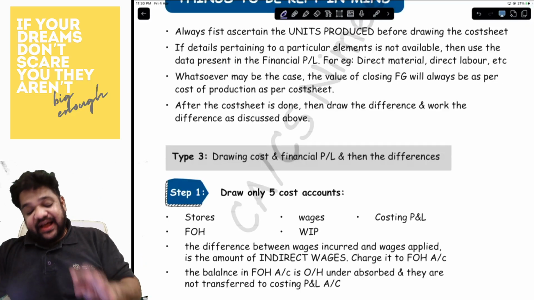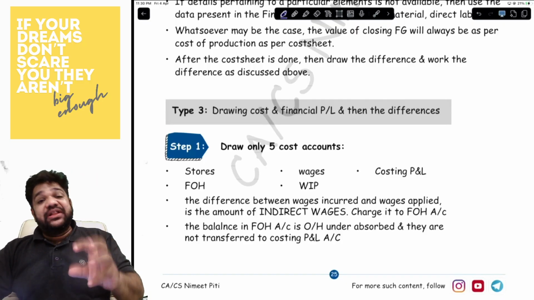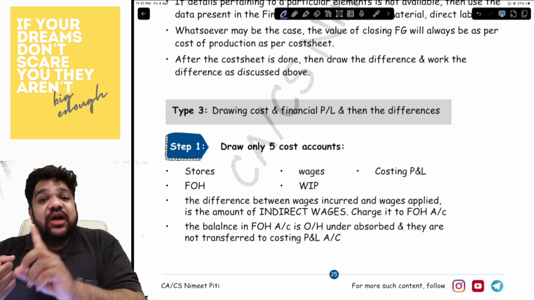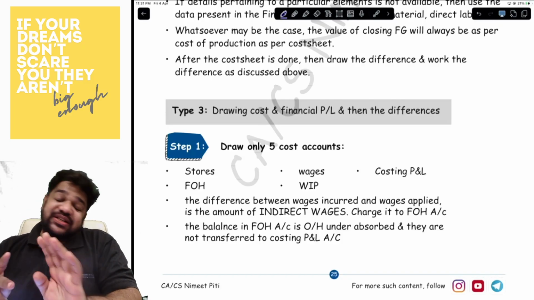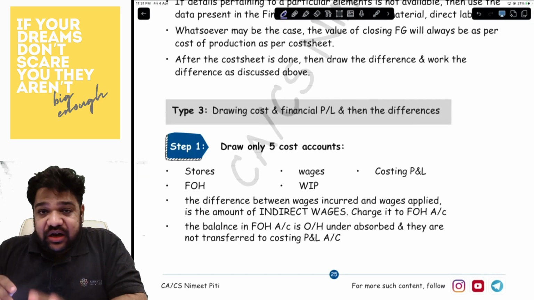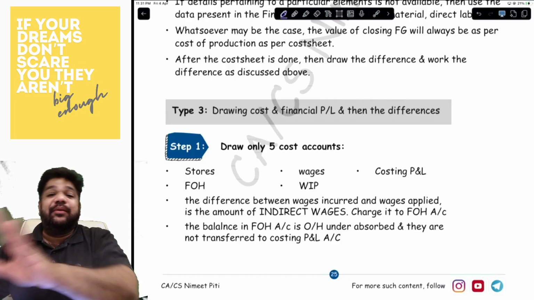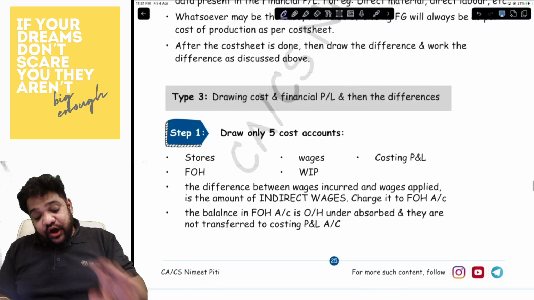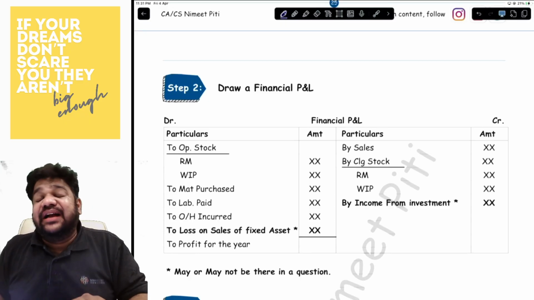Type 3 is where you have to draw financial P&L also and cost books also. In the cost books, you will draw 5 accounts, that is stores, wages, factory overhead, WIP, and costing P&L. You will draw these 5 accounts and you will put down all the entries that they have given and make your costing P&L. You will get your cost books profit. In your financial P&L, these are the only items that you will have.